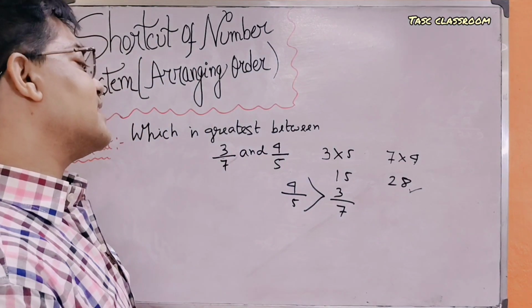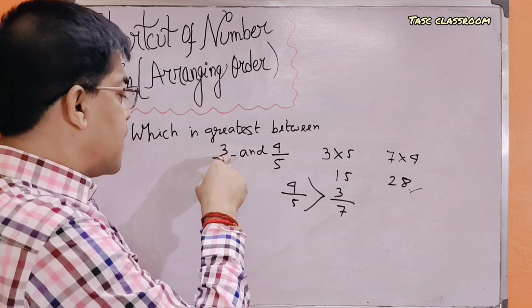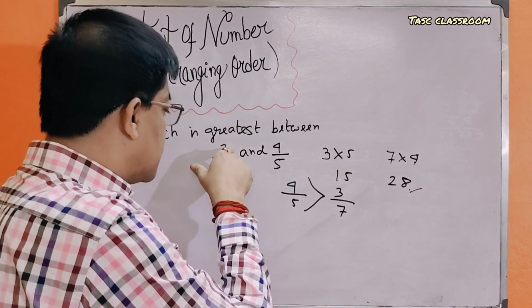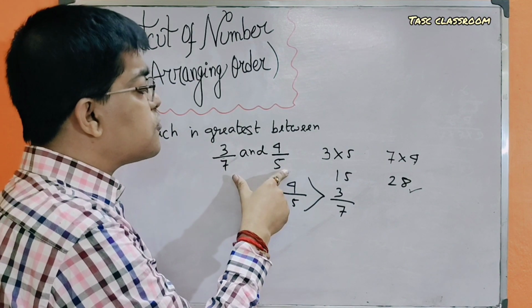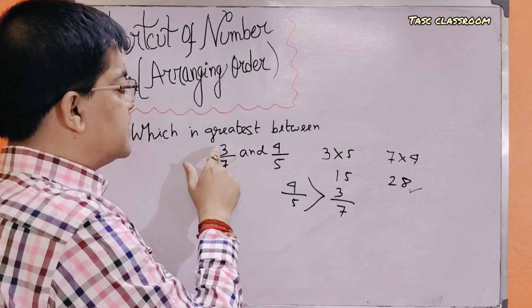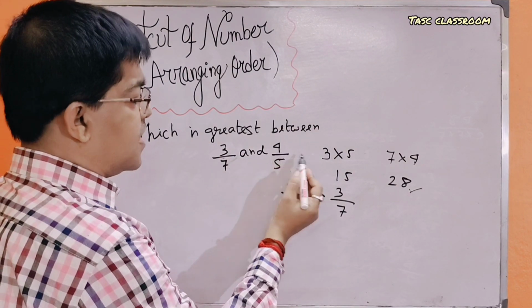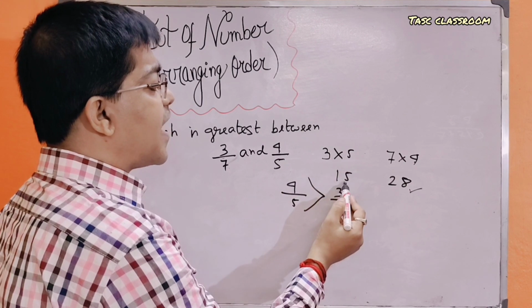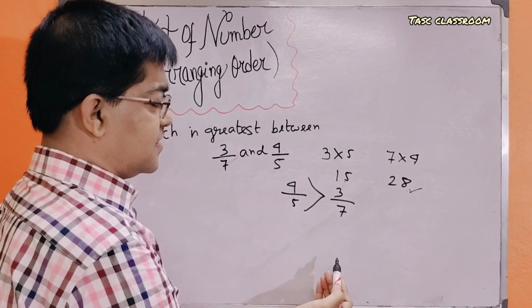I am repeating the shortcut method again. Listen carefully. We are cross multiplying 3 into 5 and 7 into 4. Then 3 into 5 implies 15, and 7 into 4 implies 28.